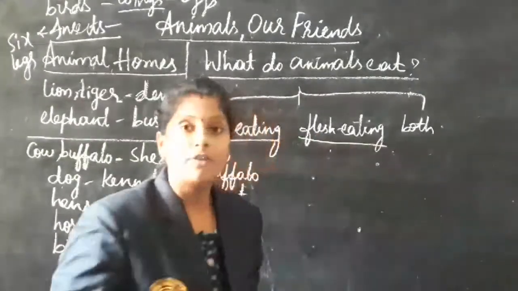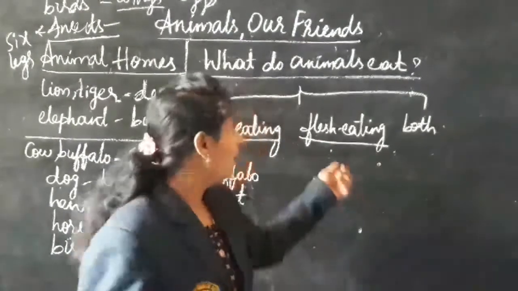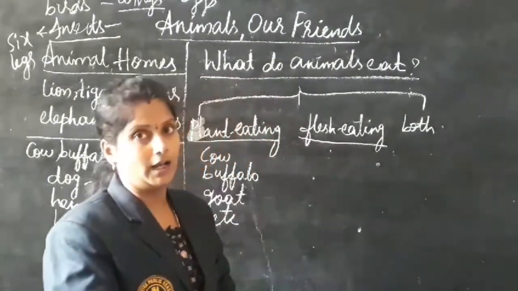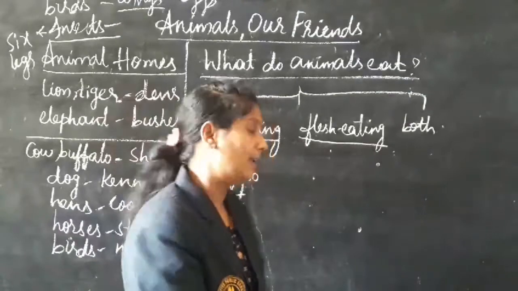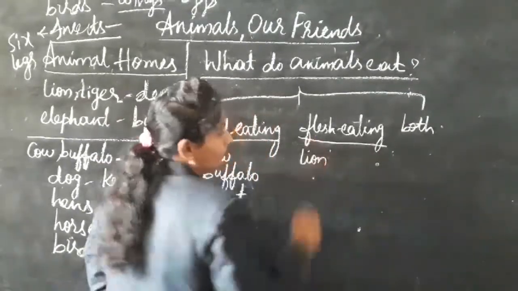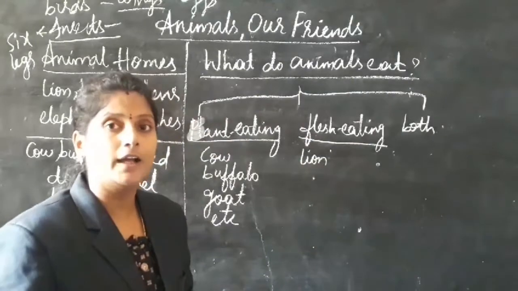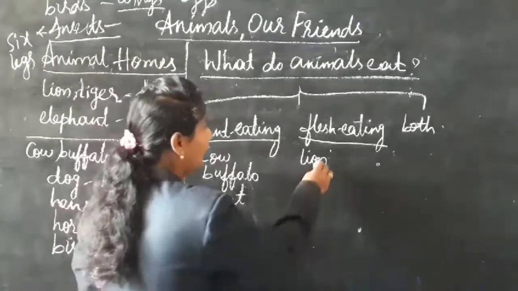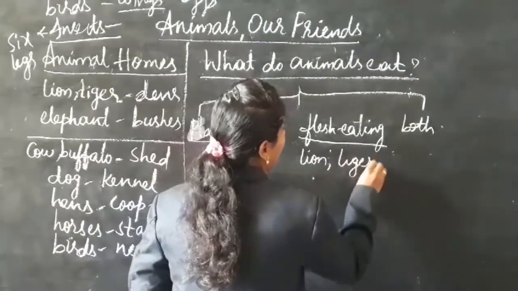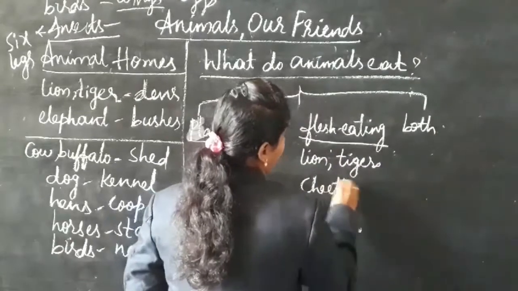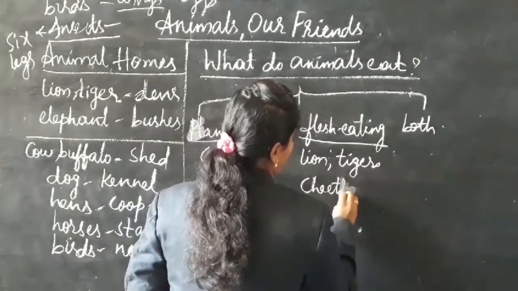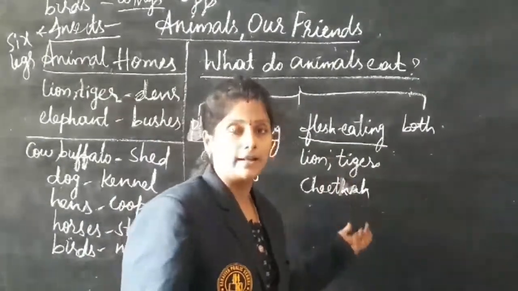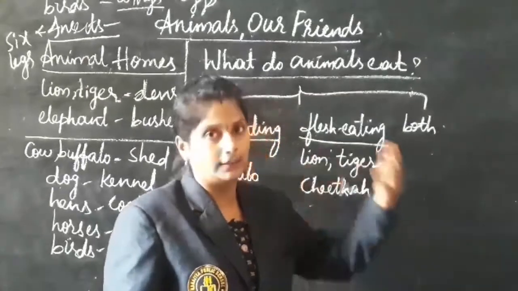Next, coming to the flesh-eating animals. These kinds of animals eat the flesh of other animals. If you watch the National Geographic channel, a lion is running behind a deer. For what? To eat it. Lion, tiger, cheetah, etc. are flesh-eating animals.